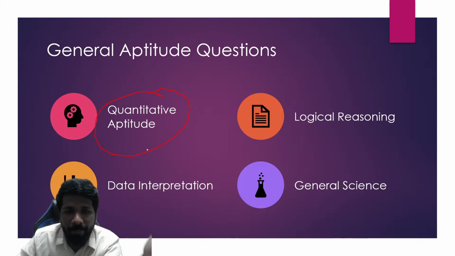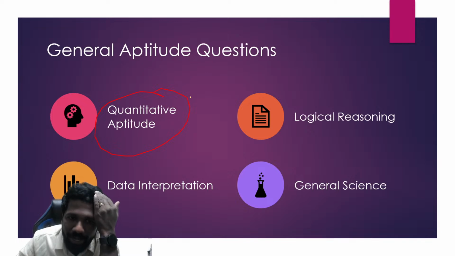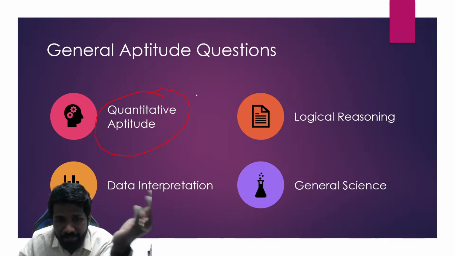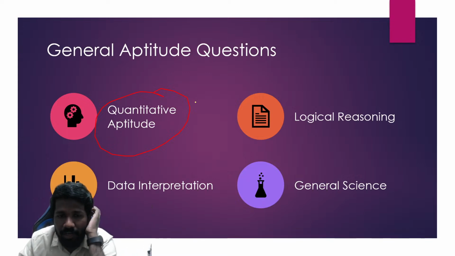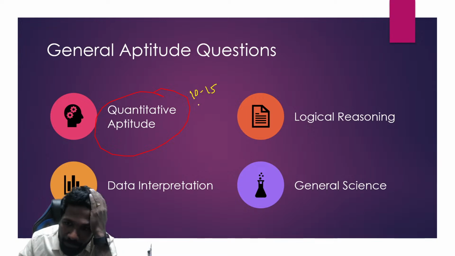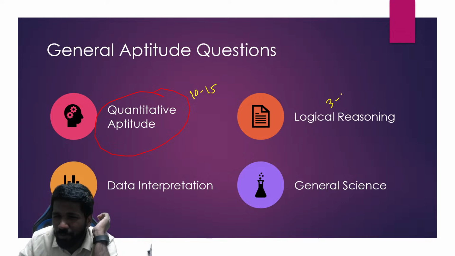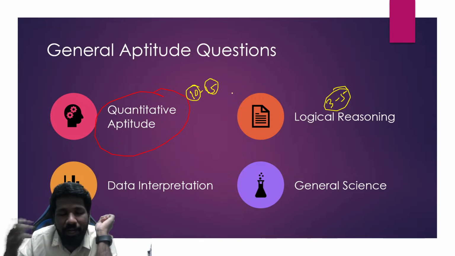Quantitative aptitude means उसमें math और logic दोनों included है, like probability chapter, number system chapter, permutation combination, all these are part of quantitative aptitude. इससे you can expect almost 10 to 15 questions from quantitative aptitude alone. And logical reasoning you can get again 3 to 5 questions on an average. And I'm saying 10 to 15 means it can be 10 questions also, it can be up to 15 questions also. 15 is very rare, but 10 to 15.